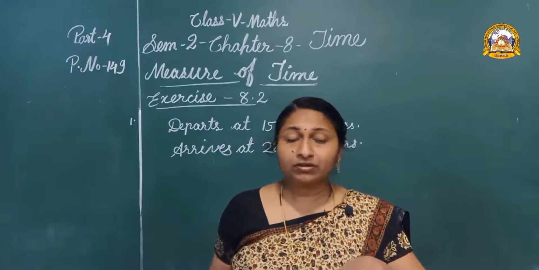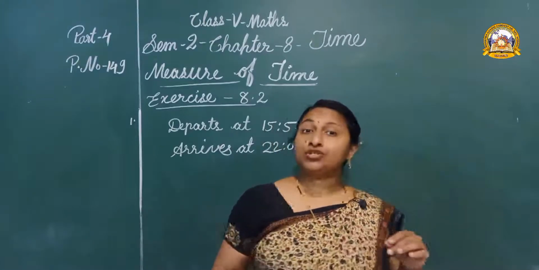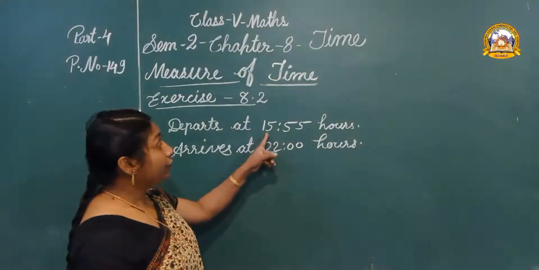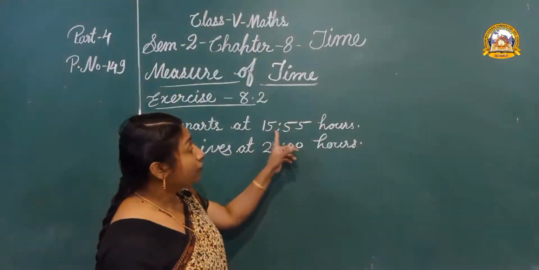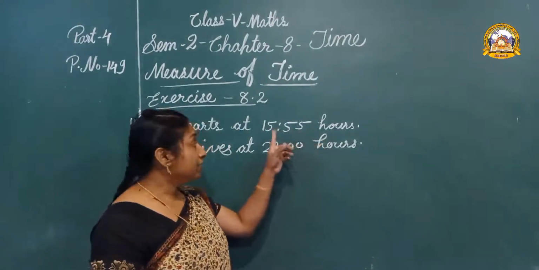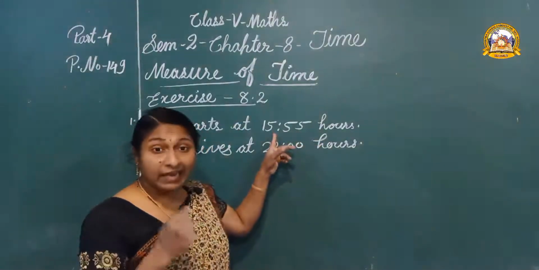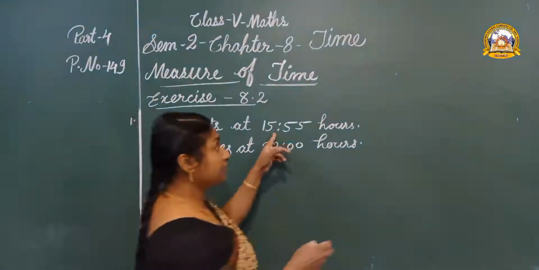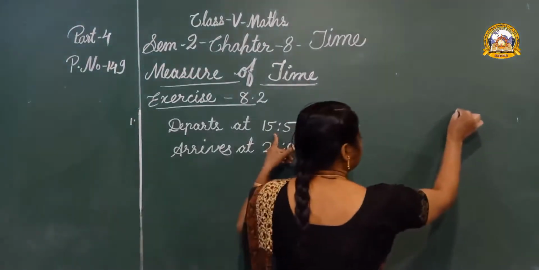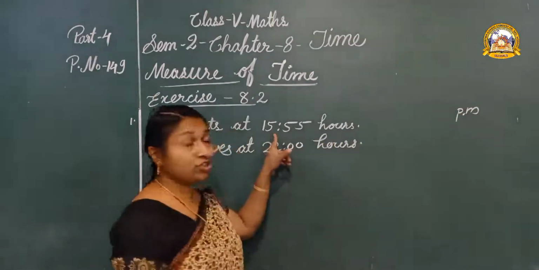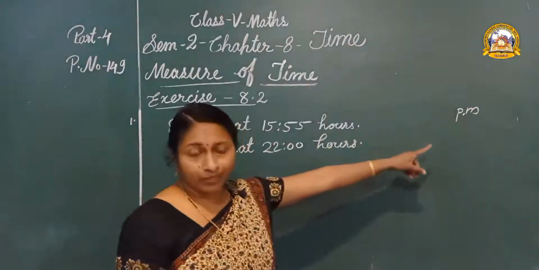Here we have to convert the time to 12-hour clock time. First, 15 hours 55 minutes. Here we can see it is greater than 12. So let us write PM. If it is greater than 12, we can write PM.